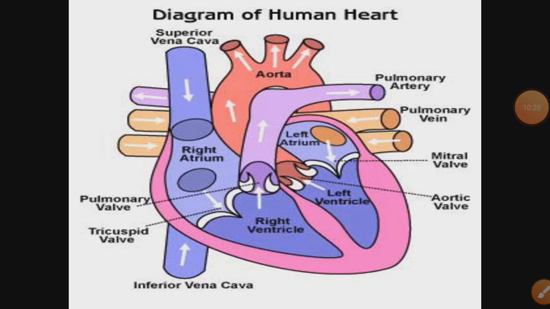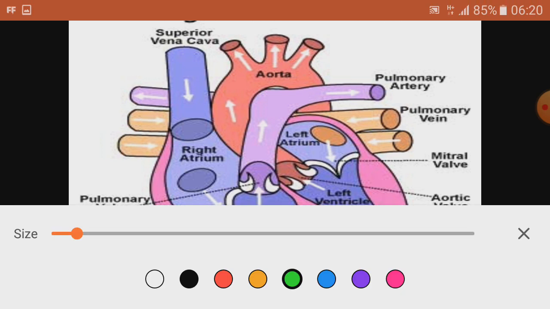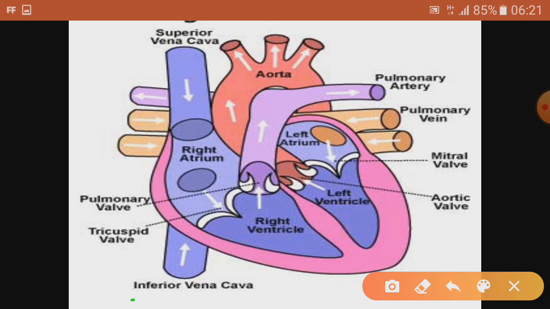Now just get a simple idea of the working of the human heart. First of all, the veins, and the largest vein is the vena cava, and there are two types of vena cava basically, the inferior vena cava and the superior vena cava. Vena cava is a kind of vein. They carry deoxygenated blood. I just told you deoxygenated means the blood which is rich in carbon dioxide.